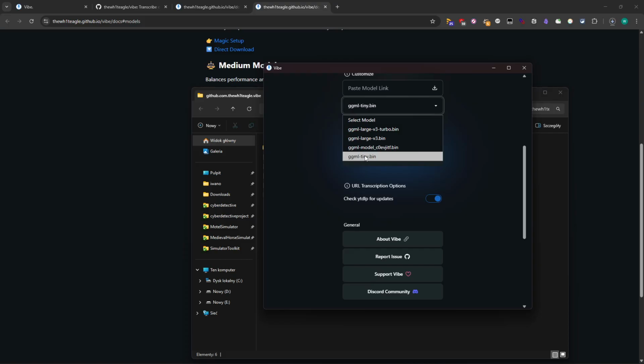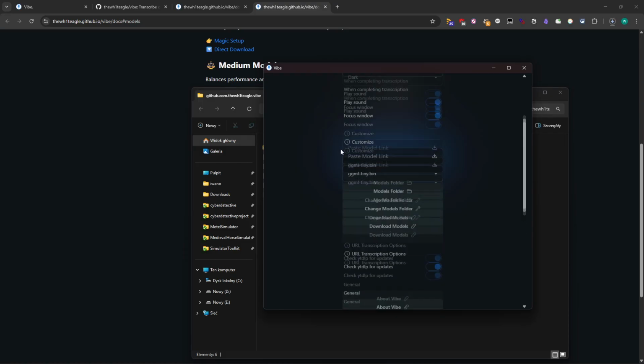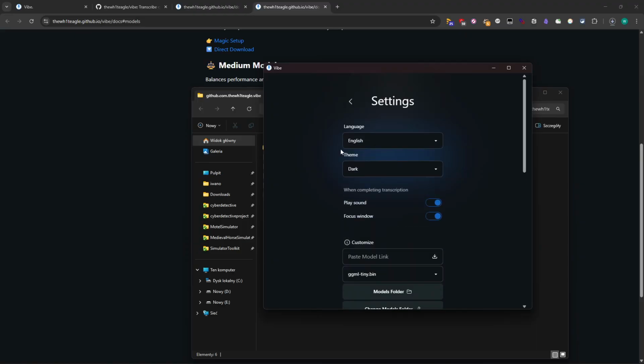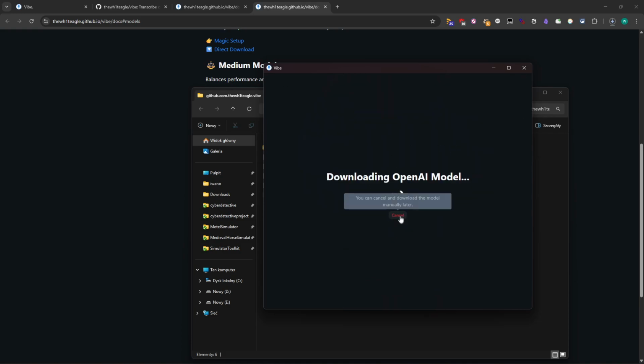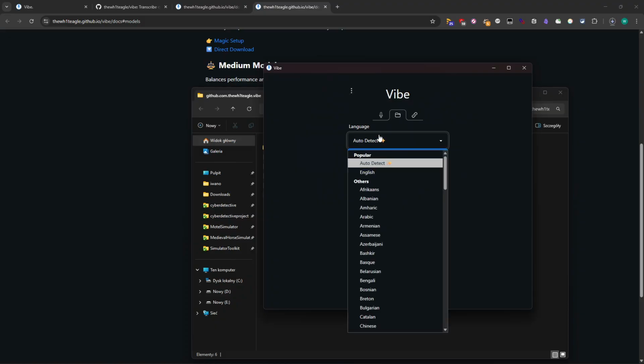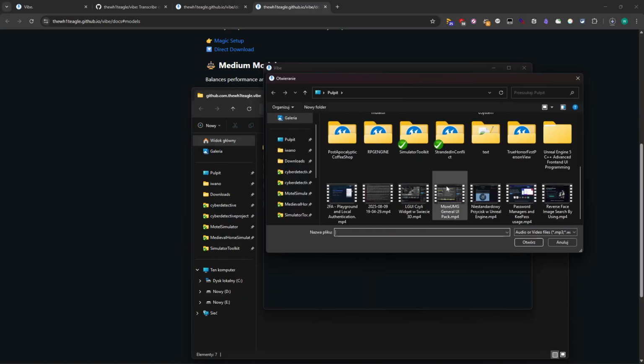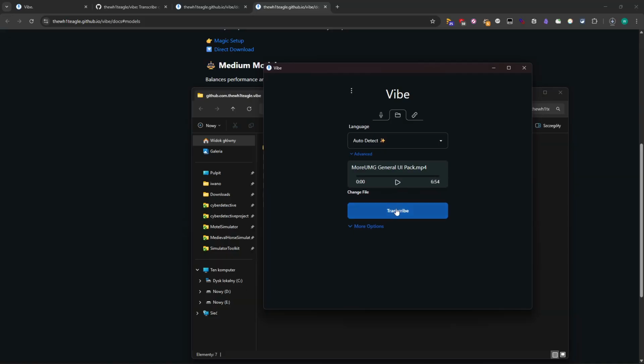I'm using the tiny one. You can use other ones, you can delete it or try to use just only the big one, and this way maybe you want to save space, or maybe you just want to have the best model, which is highly recommended. But I show you the model that is just a tiny and it still works. And even if I go now, okay, I don't want to download it, I go to auto detect files, I record something in Polish. So this is just a thing that I recorded in Polish. This is 5-6 minutes. Okay, I will just use it. As you can see, it is 6, and I will just transcribe.